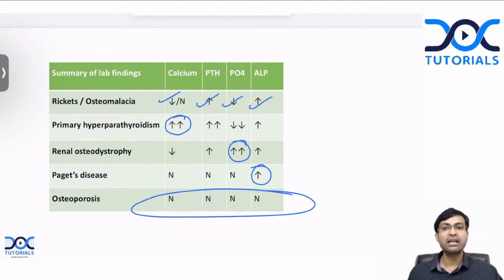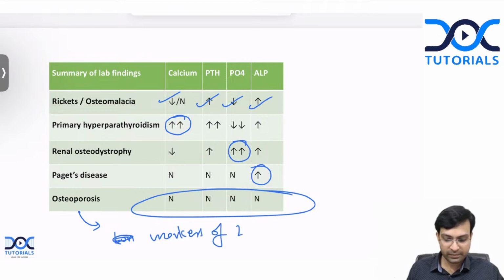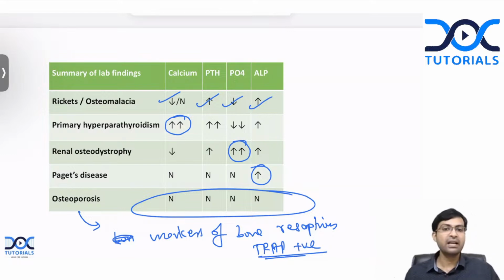Okay. In osteoporosis, however, markers of bone resorption, such as TRAP, will be positive. I think this was asked in the recent NEET exam. In osteoporosis, markers of bone resorption such as TRAP will be positive, but other common markers will be negative. Okay, so these are the things that you have to remember.